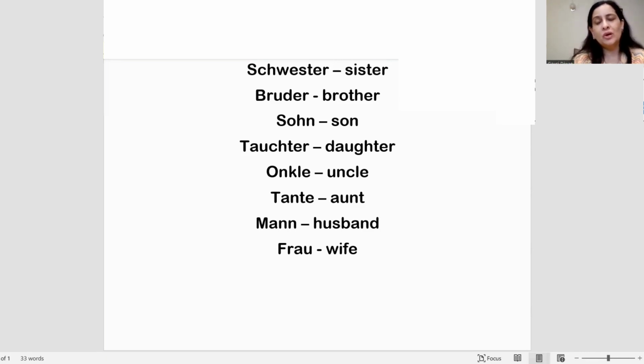Then comes cousin. For cousin, the spelling is the same as in English, but the pronunciation is a little different. Like for recipes we say cuisine in English, it is like that. So the pronunciation is like cuisine. So the cousin, female, is Cousine, and cousin brother is Cousin. Okay, Cousine and Cousin.